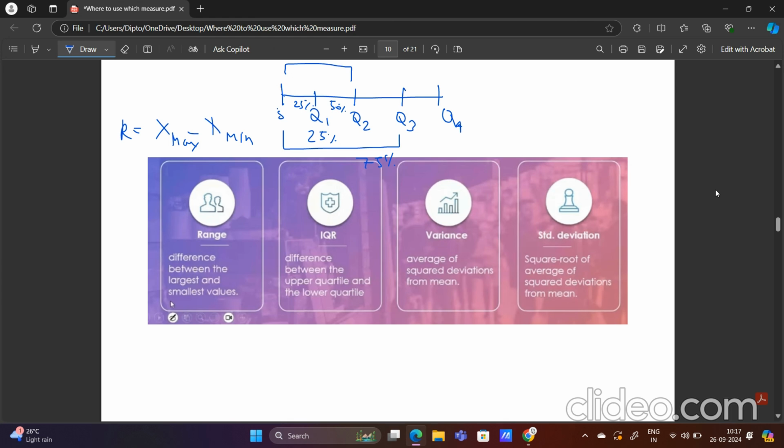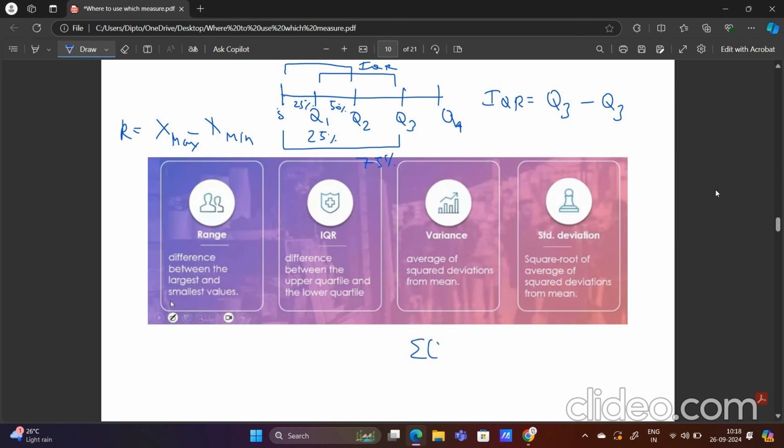Interquartile range is the range between Q3 and Q1. So this is basically Q3 minus Q1. This middle portion is nothing but IQR, or interquartile range. Variance is the average of squared deviations from the mean, and standard deviation is the square root of it.